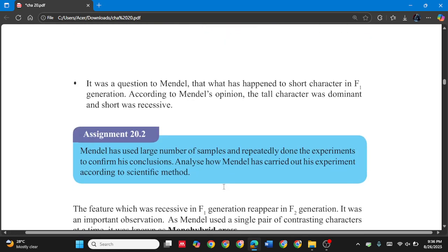Then it was a question to Mendel: what has happened to the short character in the F1 generation? According to Mendel's opinion, the tall character was dominant and short was recessive. Mendel used a large number of samples and repeatedly did the experiment to confirm his conclusions. Analyze how Mendel carried out his experiment according to the scientific method.